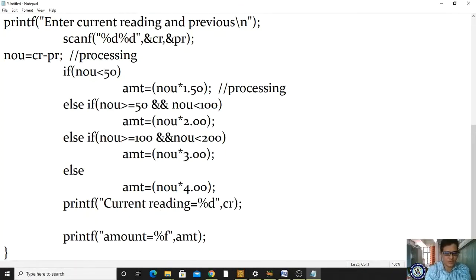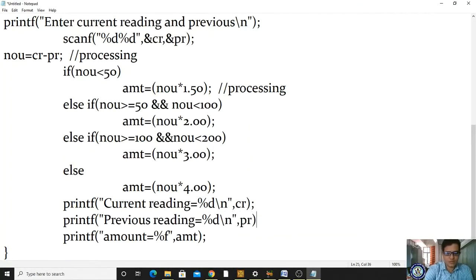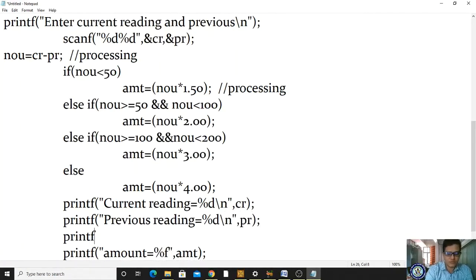And printf "previous reading is equal to %d\n". Here also we have to use \n, otherwise the result will come in one single line. Okay, we have to format here. And in the next printf I am using number of units consumed: "Number of units consumed is equal to %d", comma, NOU, number of units in NOU, right?